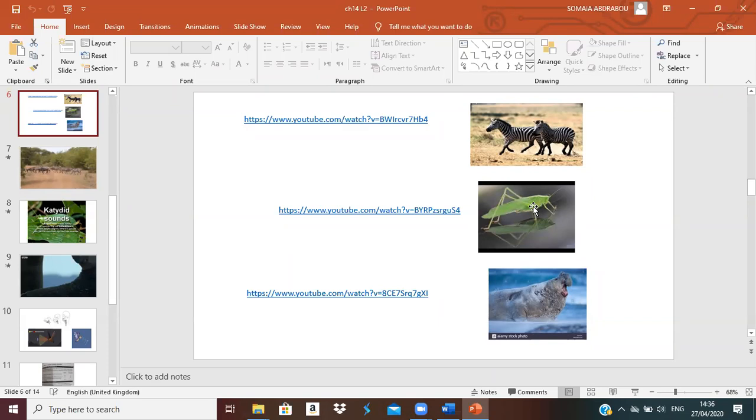So it makes sound by rubbing its wings, or rubbing the body parts together.